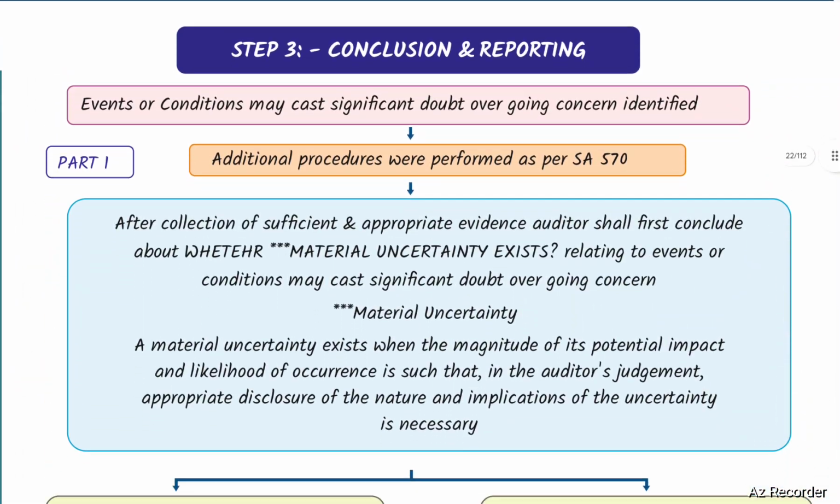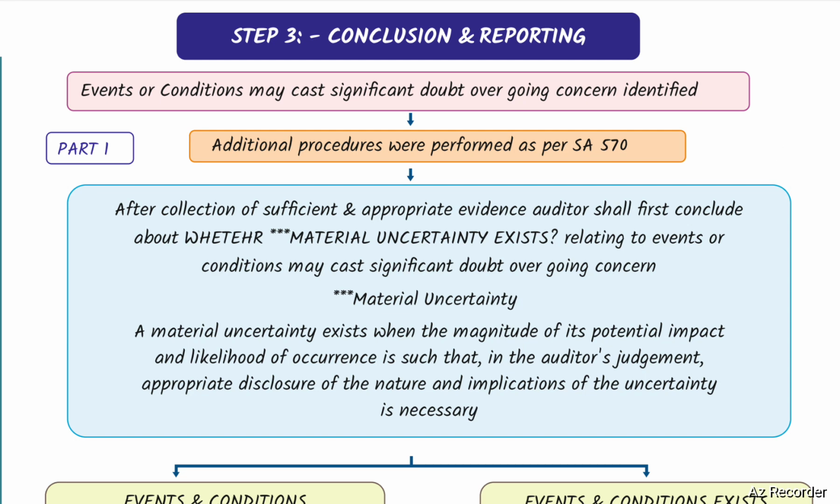Next, step number three, conclusion and reporting. Events or conditions that may cast significant doubt over going concern are identified. Part 1: additional procedures were performed as per SA 570. After collection of sufficient and appropriate evidence, auditors shall first conclude about whether material uncertainty exists or not relating to events or conditions which may cast significant doubt over going concern.